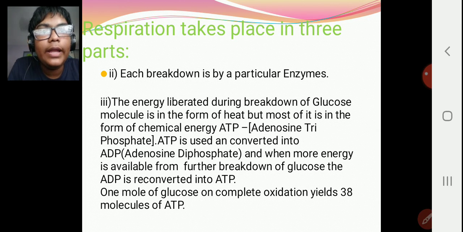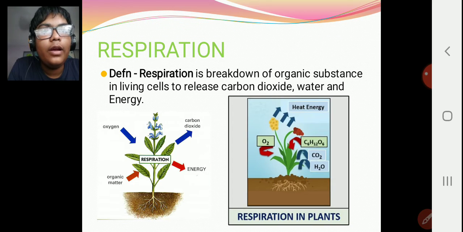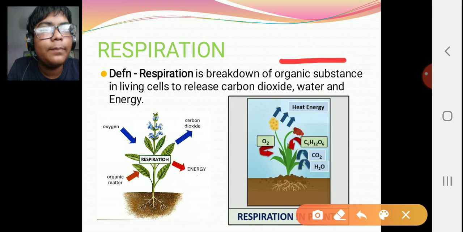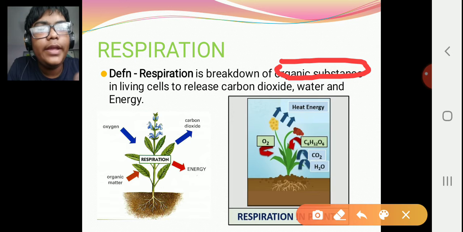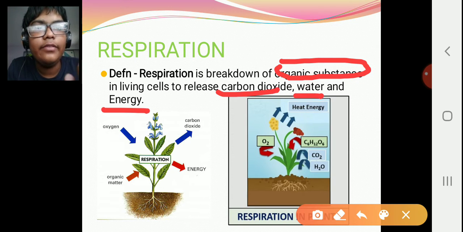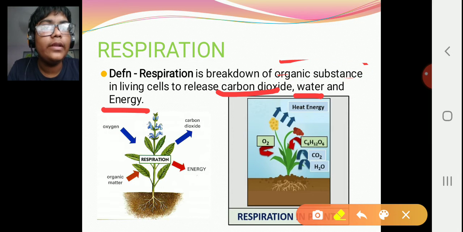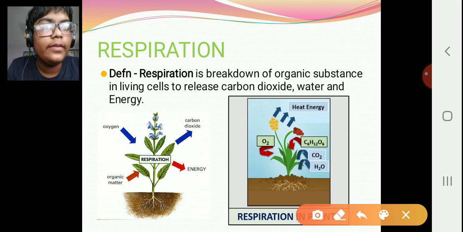Let's go ahead and learn another definition of respiration. Respiration is the breakdown of organic substance in living cells to release carbon dioxide, water, and energy. So it is a breakdown of organic substance. What is the organic substance over here? This organic substance is nothing but glucose.